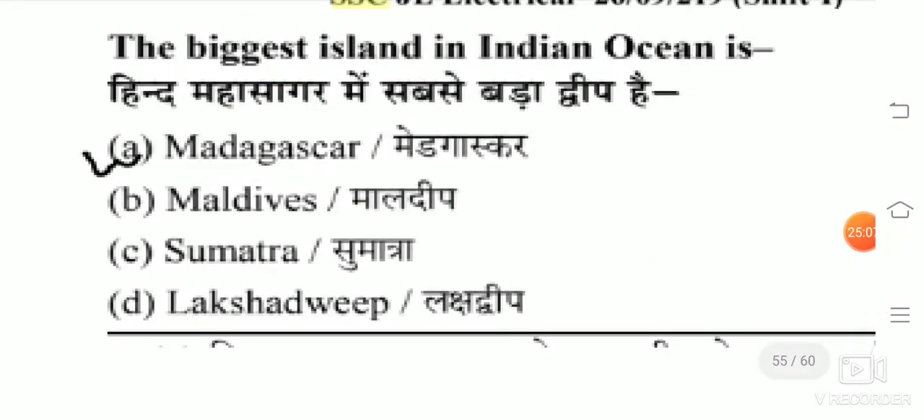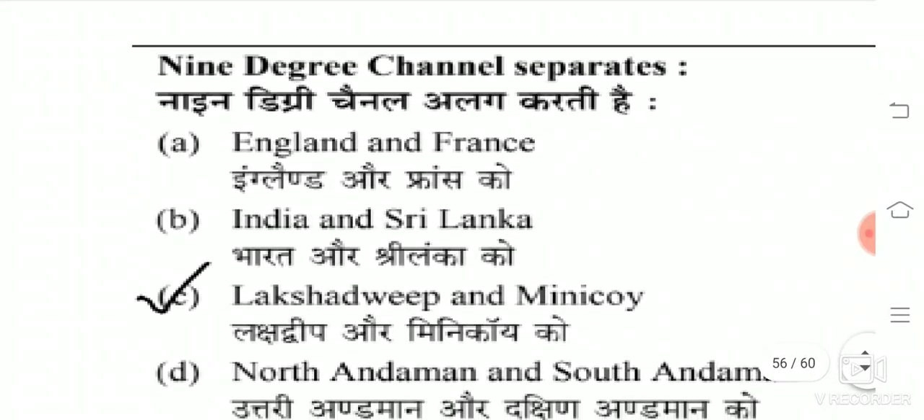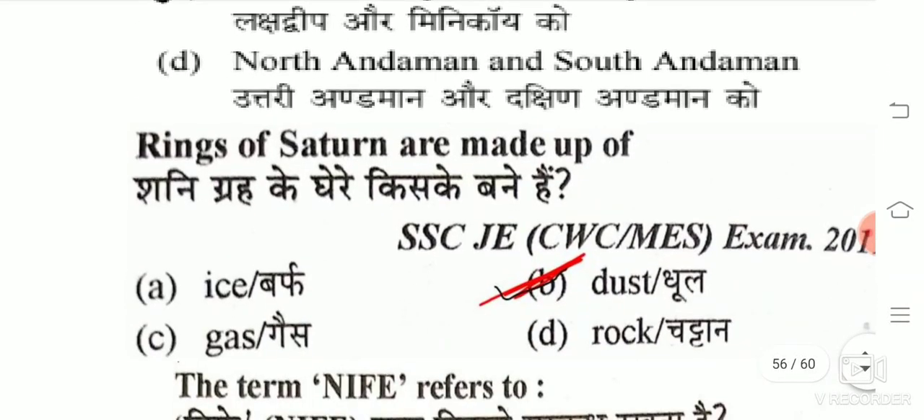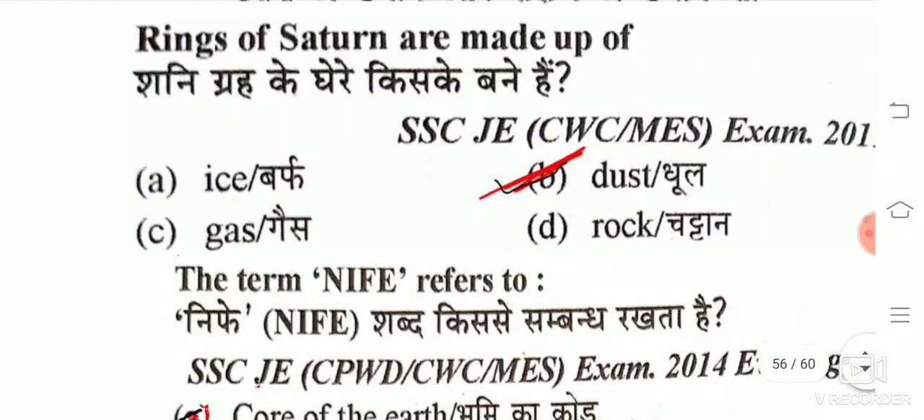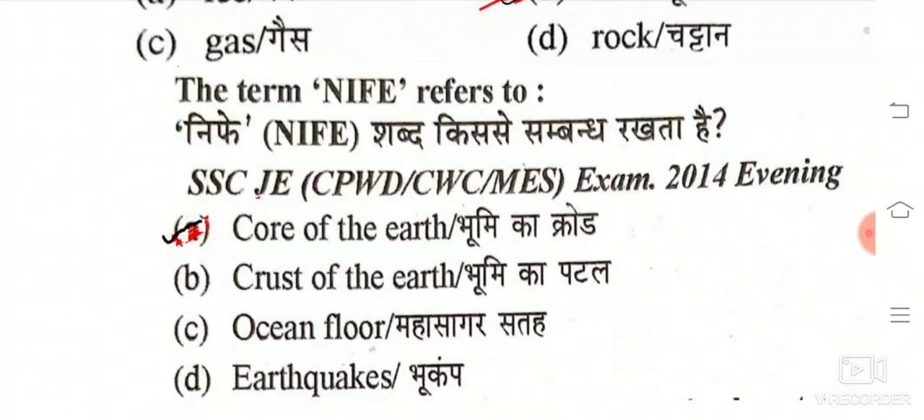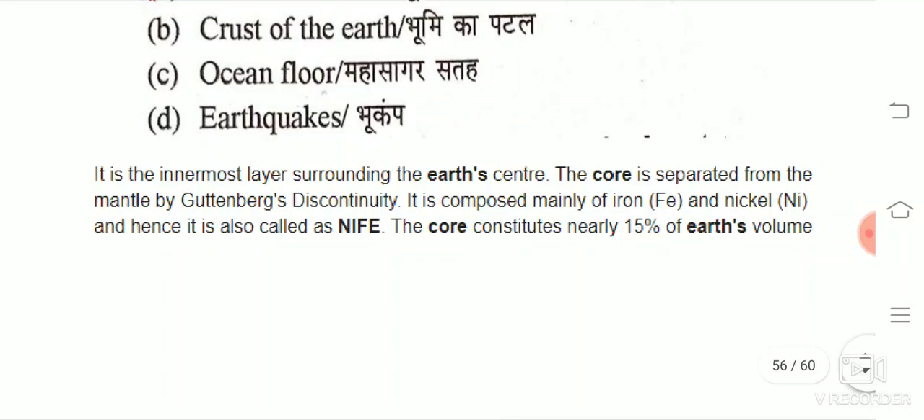The biggest island in the Indian Ocean is, the answer is Madagascar. The Nine Degree Channel separates Lakshadweep and Minicoy. The rings of Saturn are made up of, the answer is dust. The term NIFE refers to the core of the earth. So what is the meaning of NIFE? It is the innermost layer surrounding the earth's center.